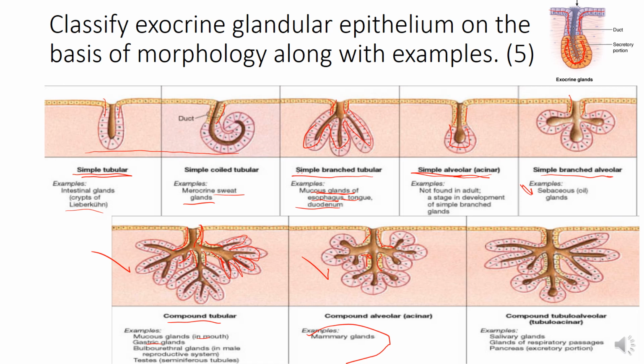You can see in the compound alveolar gland, the ducts are branching and then again the alveolar portion is branching. Then comes the compound tubulo-alveolar or tubulo-acinar gland. Examples are salivary glands and the exocrine portion of the pancreas. The best example of a compound tubulo-alveolar gland is the salivary gland.